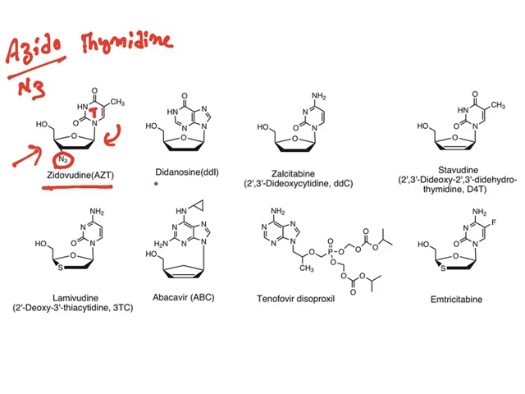Now look at this other one. Didanosine is known as DDI, dideoxyinosine. Now inosine is nothing but when you have 2 hydroxy groups here, it is called inosine. If you remove these 2 hydroxy groups, it becomes dideoxy. So you are removing 2 oxy groups, hence it becomes dideoxyinosine.